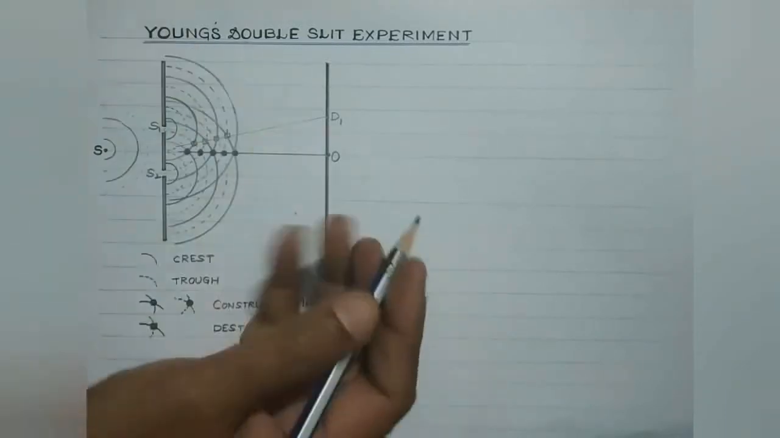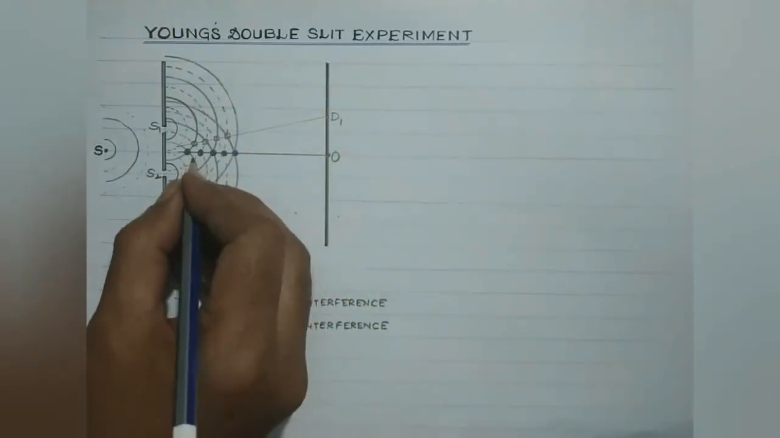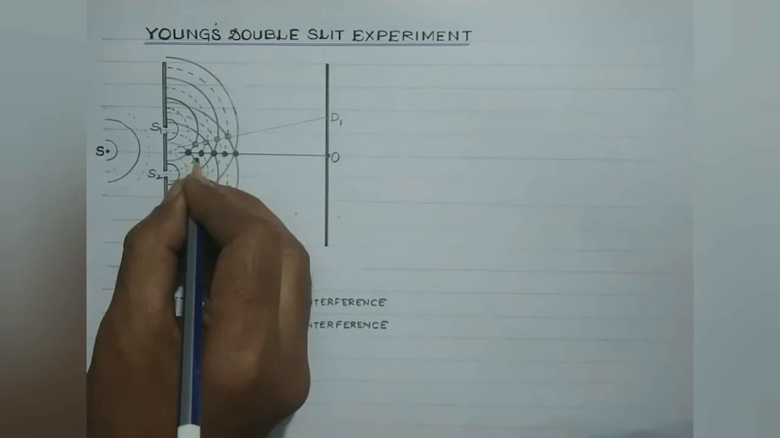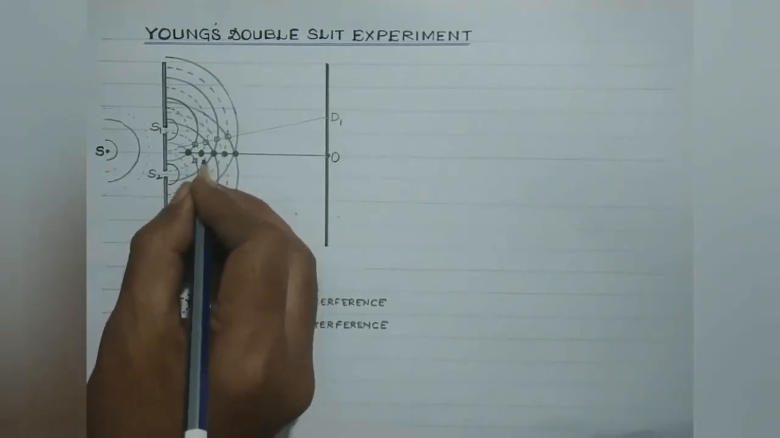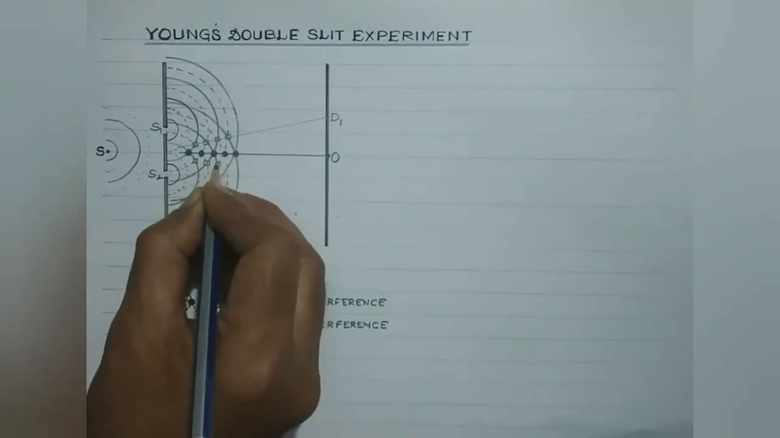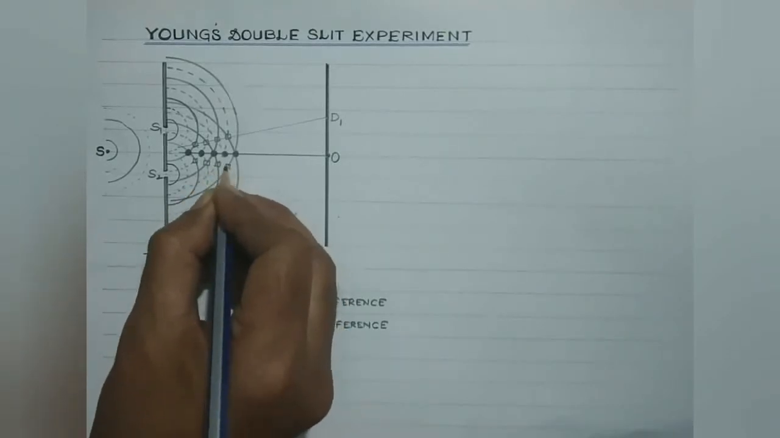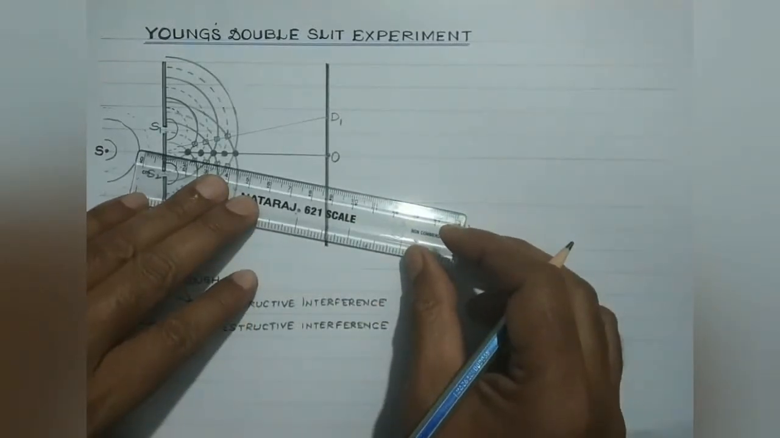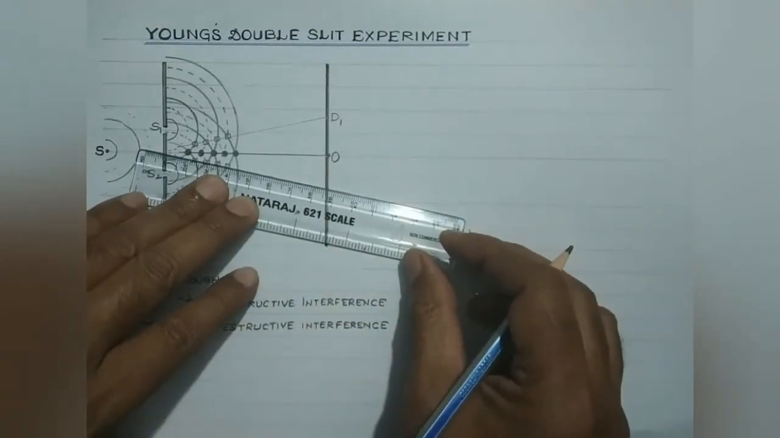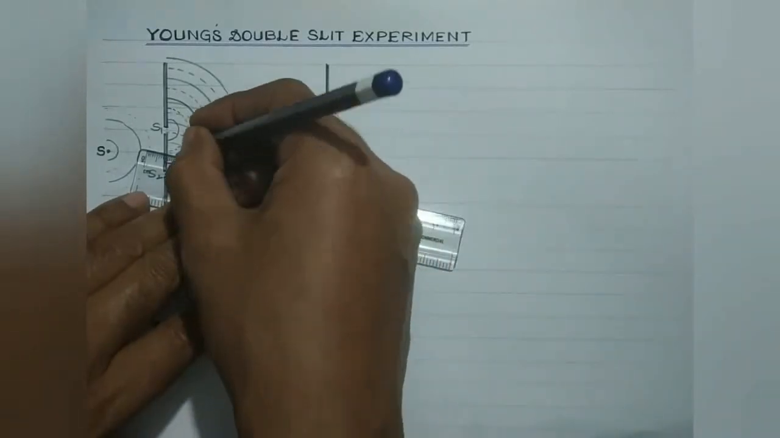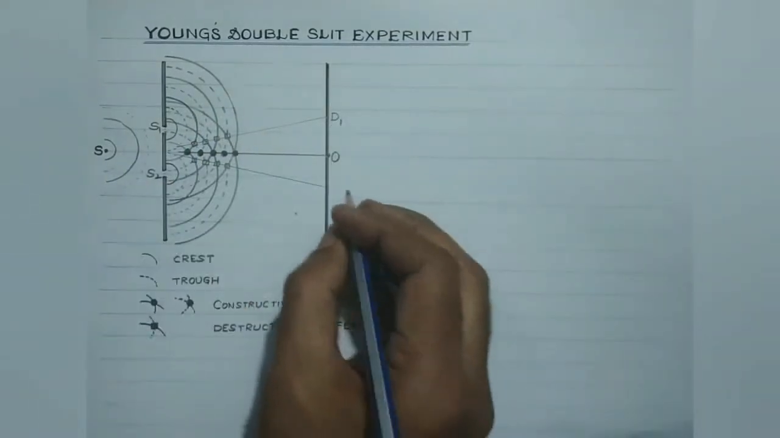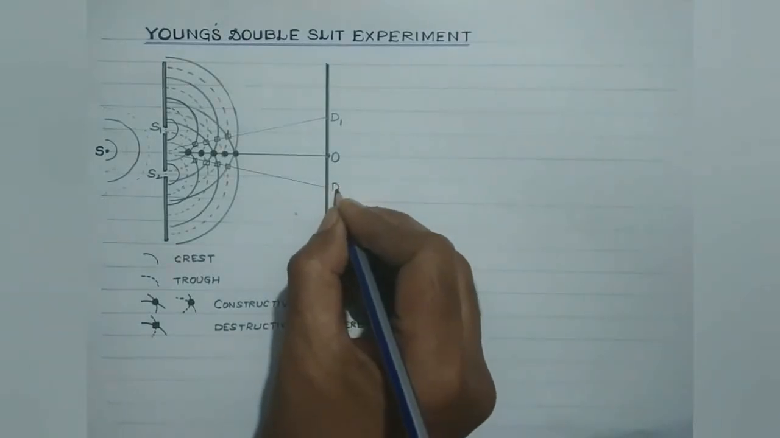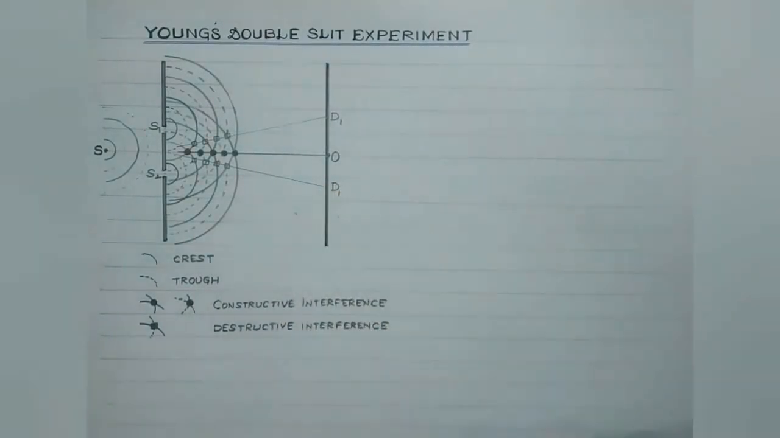Similarly, on the other side of the center of the screen over here, this is the point of destructive interference. Here again, the crest of one wave falls over the trough of the other. So these all are the points of destructive interference. If you connect these points, students, on the other side of the screen also, this will be the position of the first dark band, where the intensity of the light would be minimum.